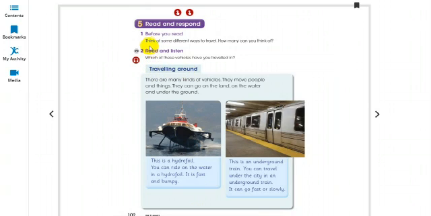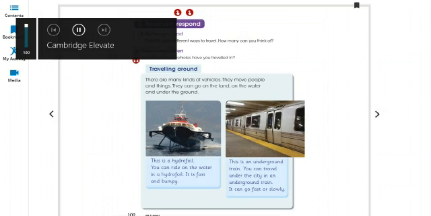So before reading the story, we can think of some different ways to travel. How many can you think of? Well, let's think together. We can travel by road. And on road, what type of transportations do we get? We get taxi, we get cars, we get bus, and then we can see trucks on the roads. So there is one way we can travel through, which is the roadways.